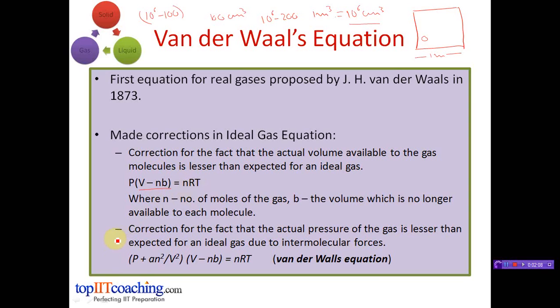Now the second correction he made was to allow for intermolecular forces. Assume that you were a molecule in the center of a gas, or at least not close to the walls of the container. So you would be surrounded by a sphere of other molecules. So if this is your position, there will be many other molecules around you. You will feel some attraction for them and them for you. Because of the spherical arrangement, you would experience the same strength of force in every direction.